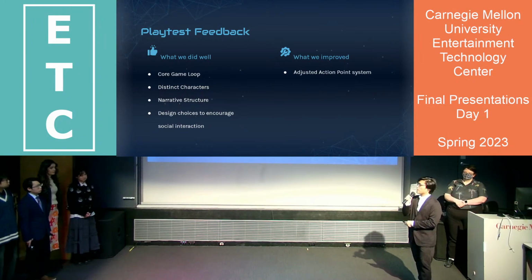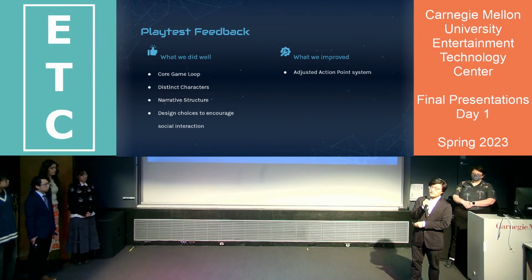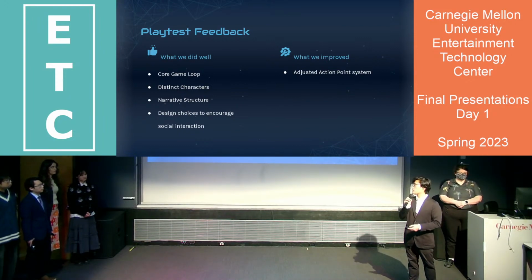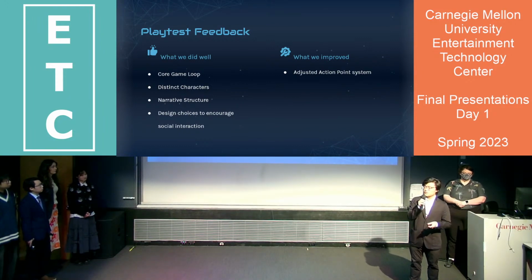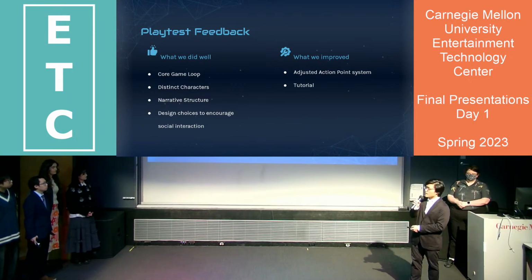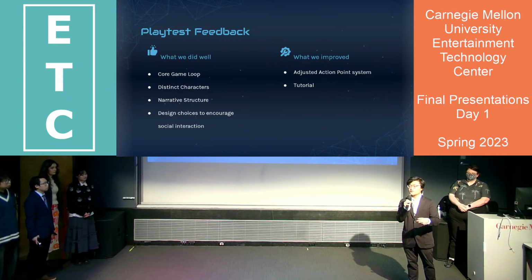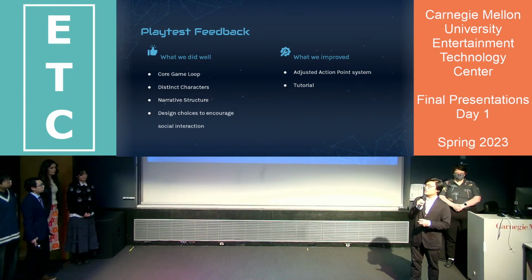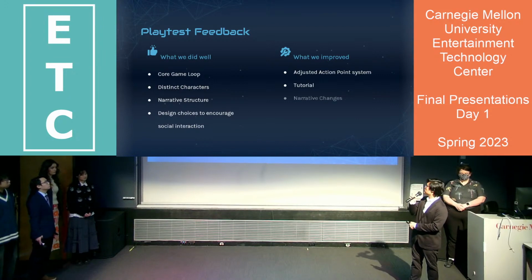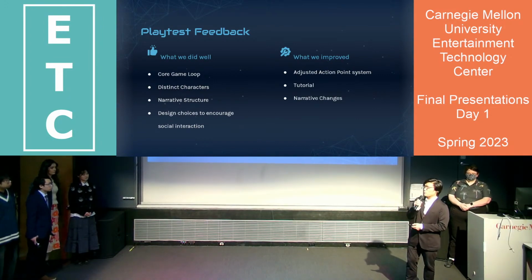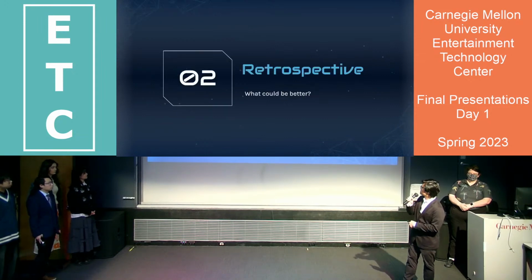So what we improved after the playtest: we adjusted the action point system. Some of the actions that used to cost action points now do not cost action points, so it makes the gameplay smoother. And then we added tutorial videos and tutorial slides to make navigating through the UI smoother and more intuitive. And then we also did some narrative changes, and we'll get into that later.